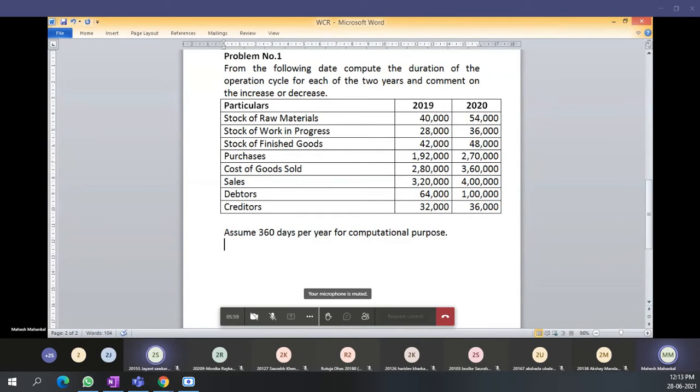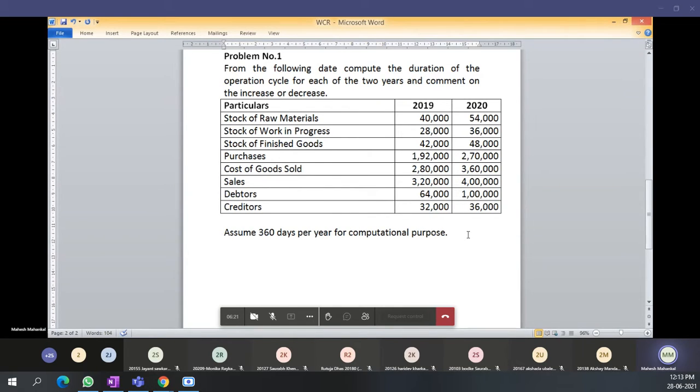We have to calculate the operating cycle for 2019 and 2020. They have given you the stock of raw material, work in progress, meaning how much raw material or semi-finished products are lying on the floor, and the amount of stock of finished goods. The purchases they made in the particular financial year are given for 2019 and 2020.